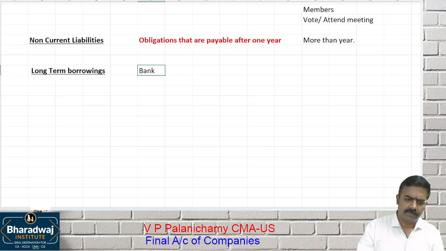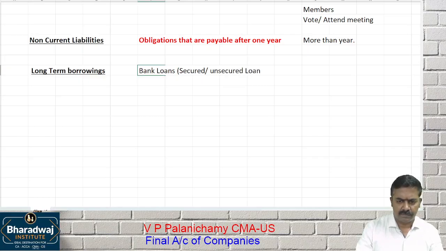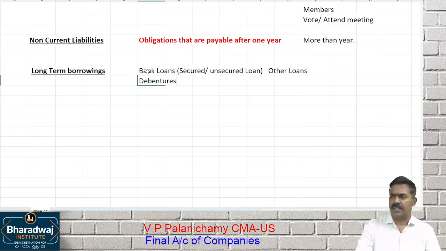Bank loans can be secured loans or unsecured loans. It can be other loans. Then debentures. Debentures are nothing but loans split into some face value and given to the public.